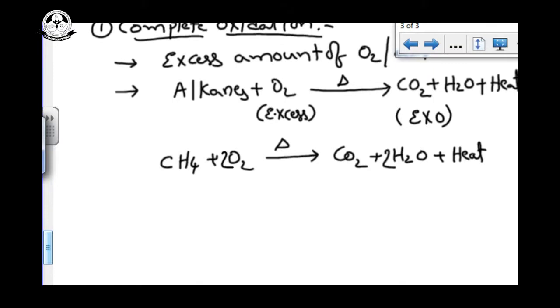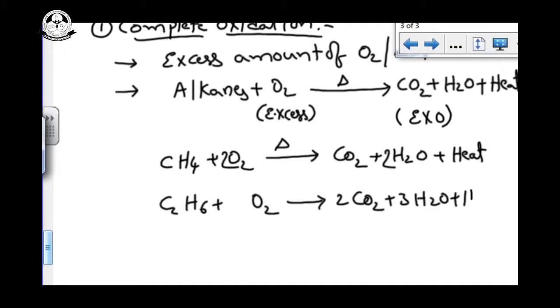So here we need 2 moles of oxygen. Next I am taking C2H6, complete oxidation gives 2 moles of CO2 plus 3 moles of water, and liberates a large amount of heat, with 7/2 O2.